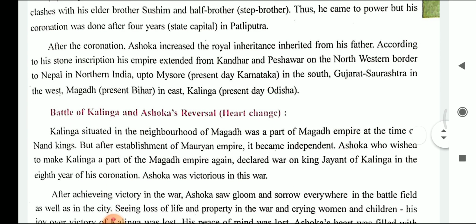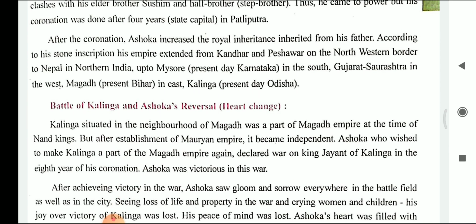After coronation, Ashoka increased the royal inheritance inherited from his father. According to his stone inscription, his empire extended from Kandahar and Peshawar on the northwest border to Nepal in northern India, up to Mysore, present day Karnataka, in the south, Gujarat Saurashtra in the west, Magad, that is present Bihar, in the east, and Kalinga, present day Odisha.